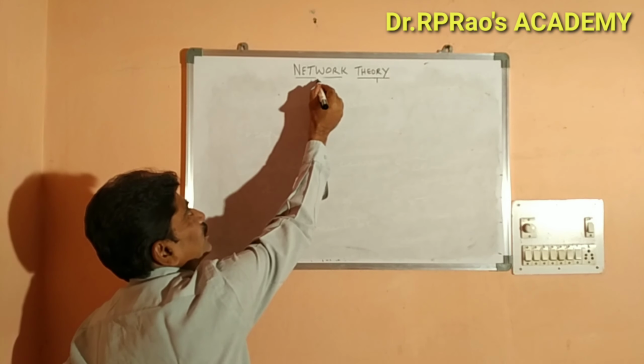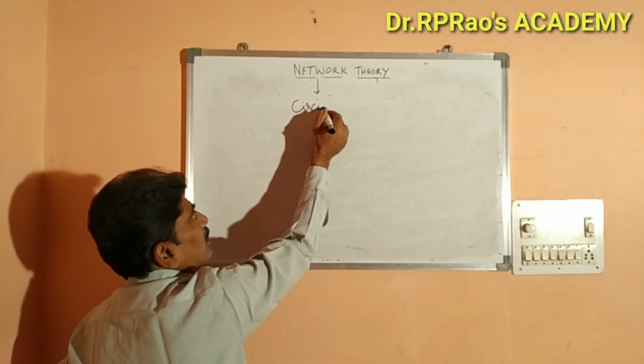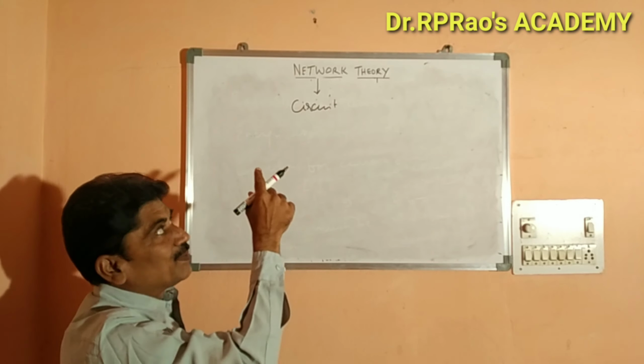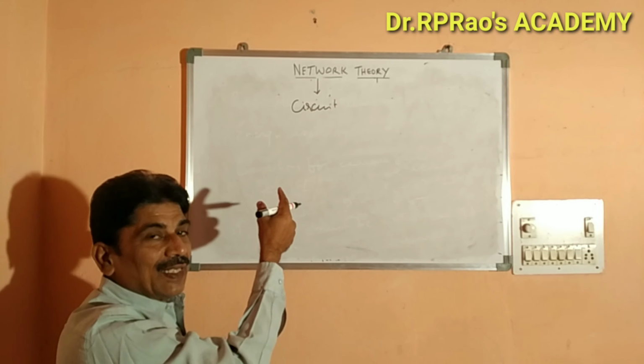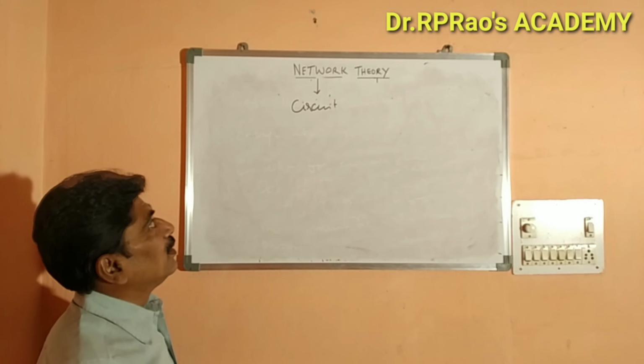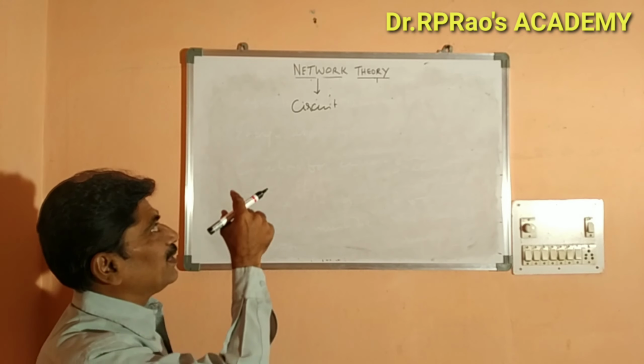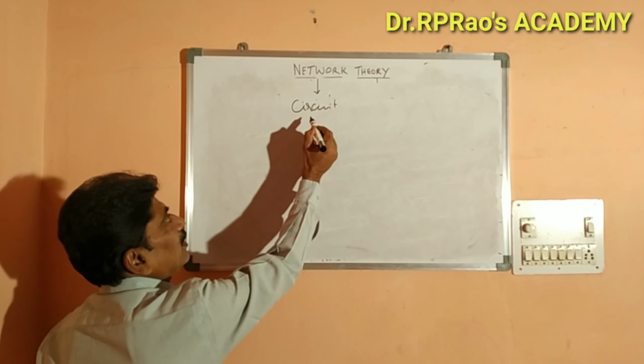Network is also called as a circuit, but there is small difference between network and circuit. Network may have closed loops or open paths, but circuit must have at least one closed loop. That is the main difference between network and circuit.